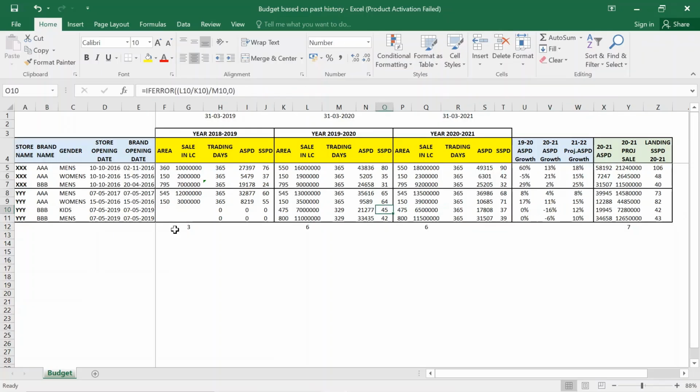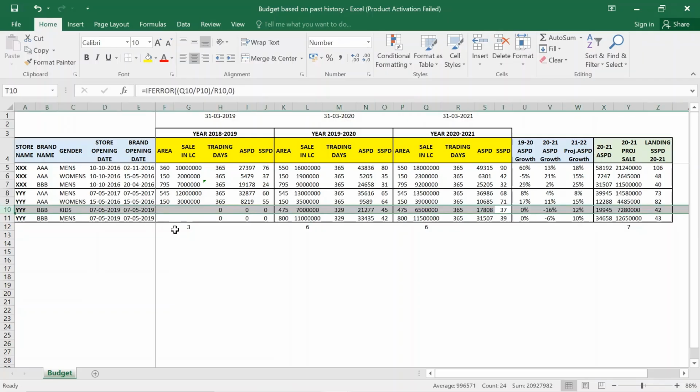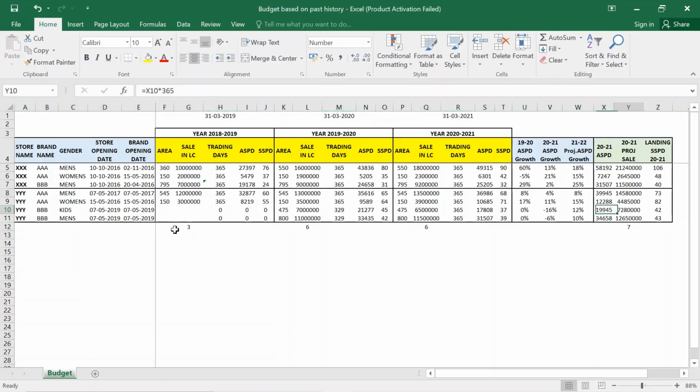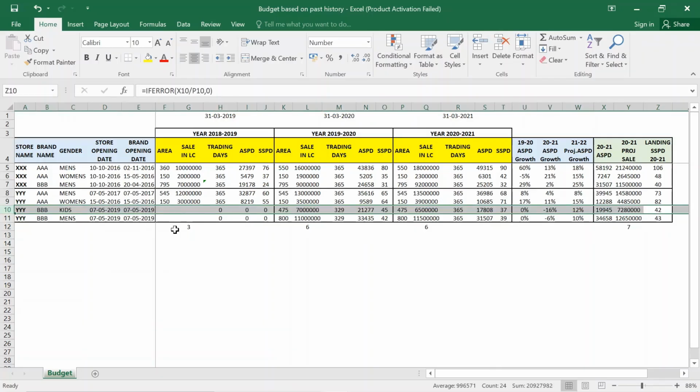So the store has been doing 45 rupees SSPD, which has gone down to 37, and as a part of a revival strategy I am planning that this store should do 42 rupees SSPD. So you understand that budget making is completely a forecasting thing.